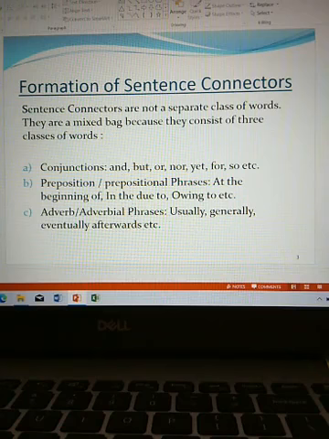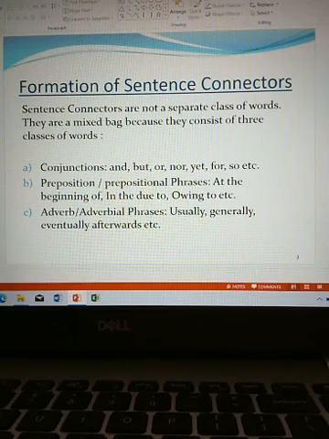Conjunctions, prepositions and adverbs, they all form sentence connectors. Now we move to examples.